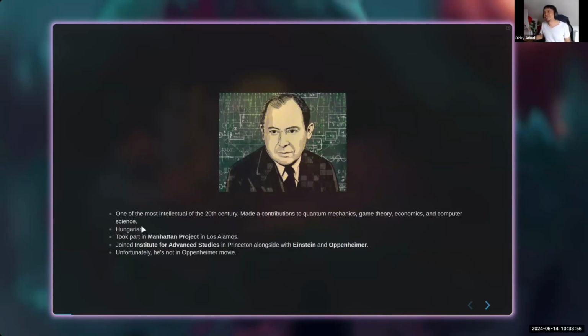He has a Hungarian name, János Lajos. If you know anything about Hungarian, the Hungarian language is not considered a European language because it sounds so different. He also took part in the Manhattan Project in Los Alamos. If you watched Oppenheimer, he also lived in the Institute for Advanced Study in Princeton, like Oppenheimer.